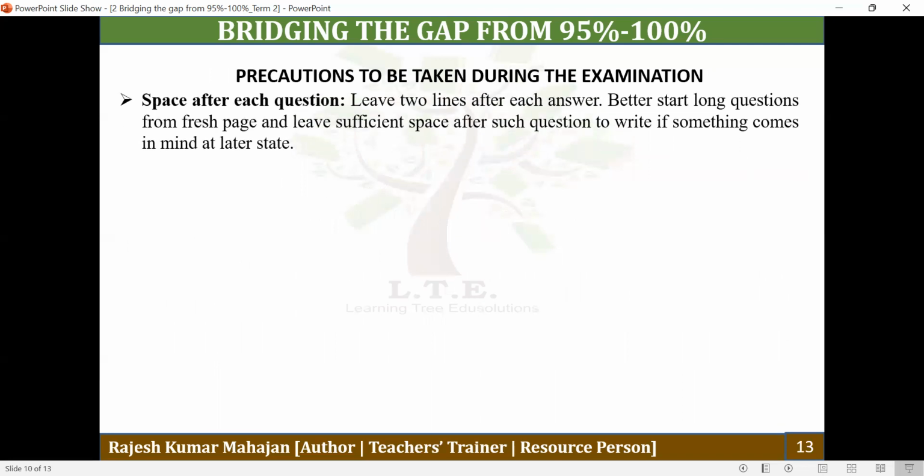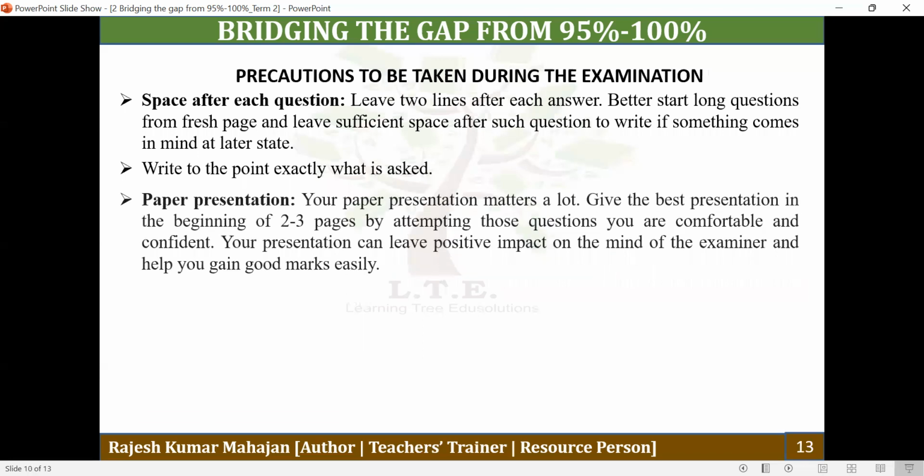Next, space after each question: you should leave 2 lines after each question. And if you have completed the paper in time or before time, then you can draw the lines. Otherwise, having left 2 lines, each and every question can be easily differentiated from a distance. And write to the point exactly what is asked. Don't write any unnecessary or unwanted information, because it affects the presentation of your answer sheet.